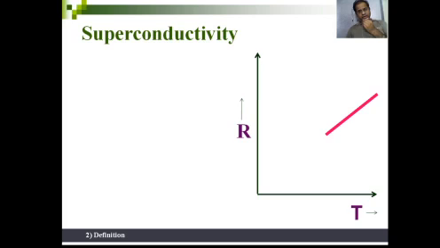He observed that when moving from high temperature to low temperature, the resistance drops. But at a certain minimum low temperature, the resistance drastically becomes zero, and below this temperature, if you reduce the temperature further, the resistance of the material remains zero. There is no change in the resistance, it remains zero below this temperature. This temperature point is Tc, called the critical temperature.